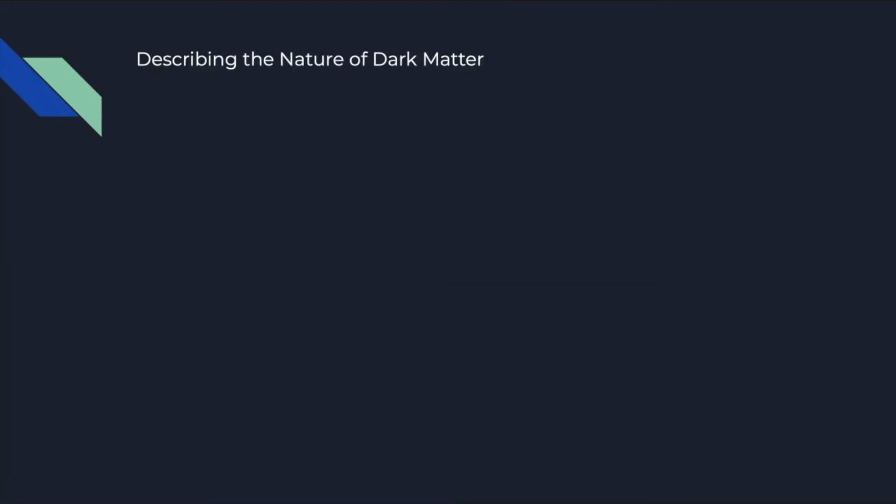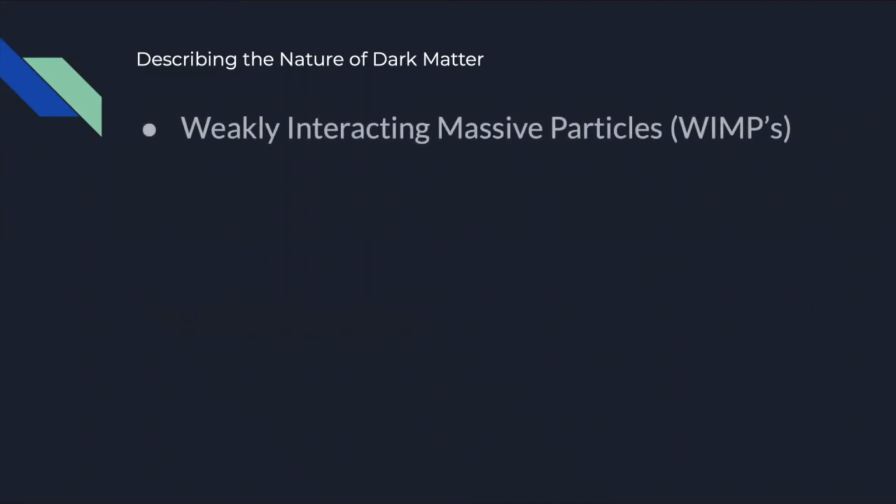Scientists believe that the best way to describe the nature of dark matter is through weakly interacting massive particles, or WIMPs. WIMPs are massive particles that are electrically neutral and do not interact very strongly with other matter. With such little information about the nature of dark matter, it is believed that not only one WIMP can account for all of the dark matter.